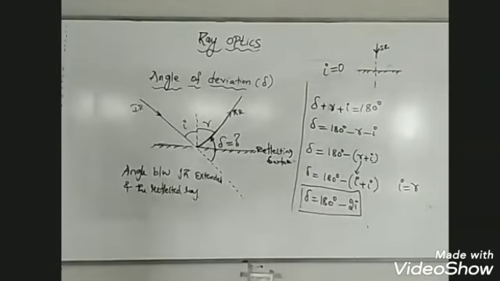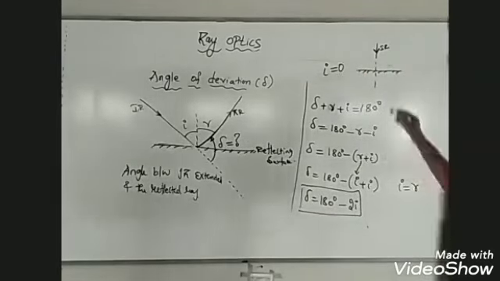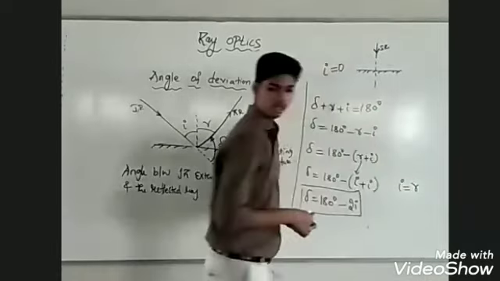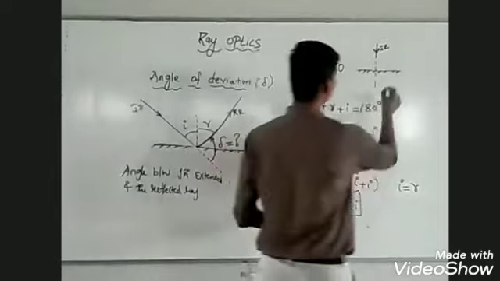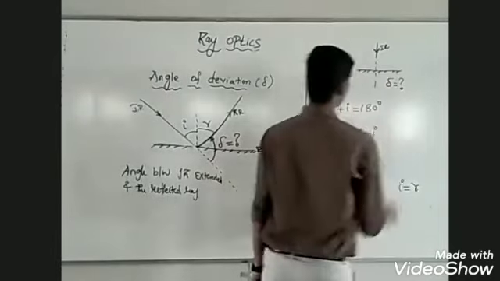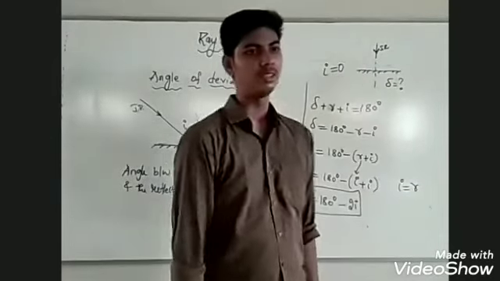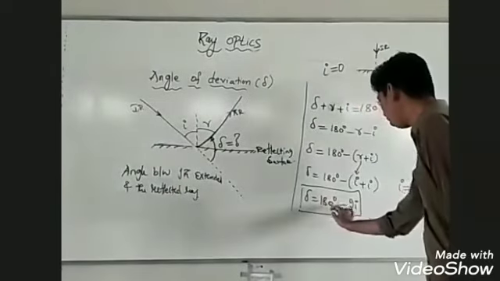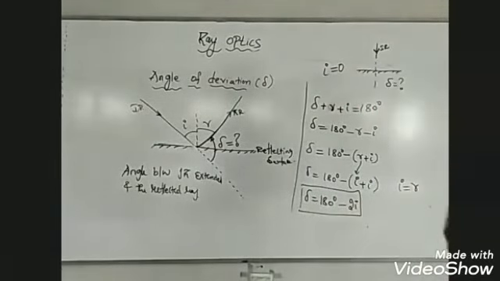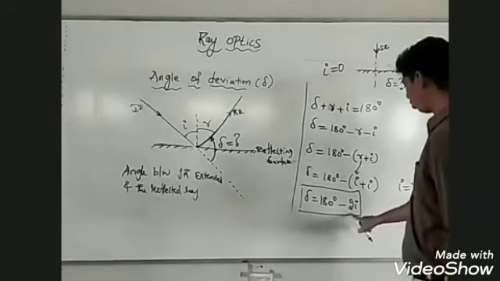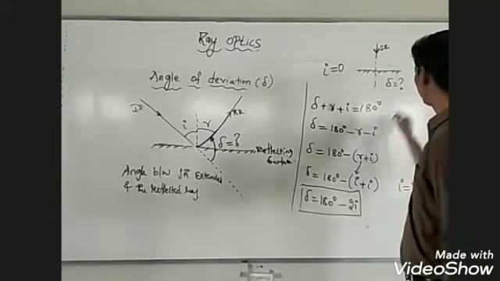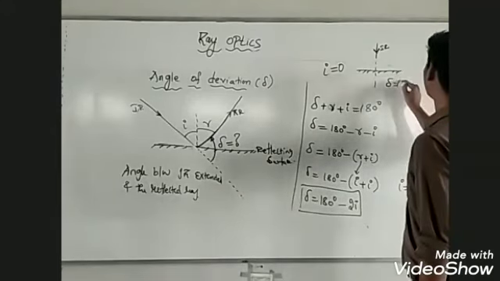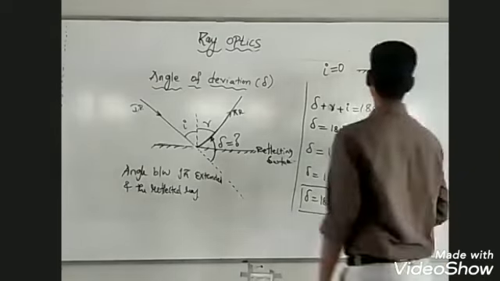Can you tell me what is angle of deviation then? In case of normal incidence, what is the angle of deviation? The angle of deviation is 180 minus 2I. Very good. I is 0, so 2 into 0. Anything into 0 is 0. 180 minus 0 is 180. So in case of normal incidence, angle of deviation should be 180 degrees.